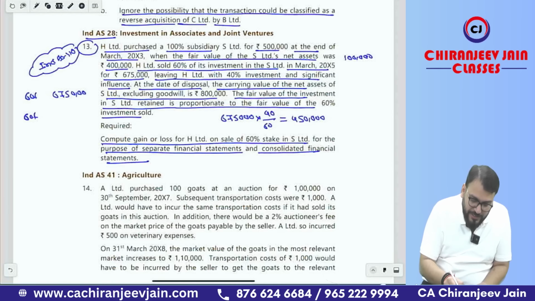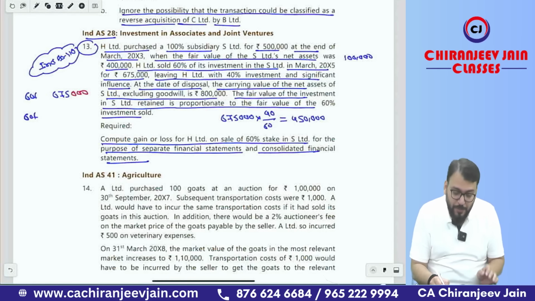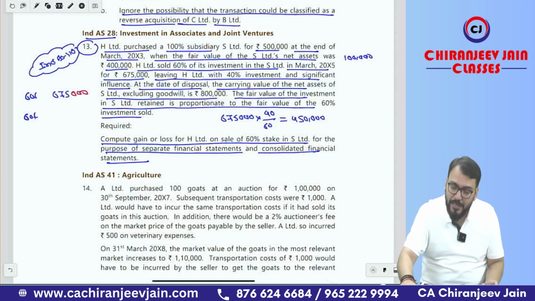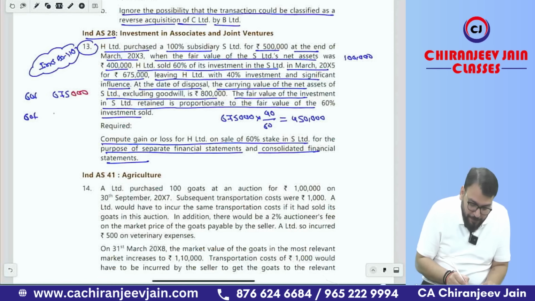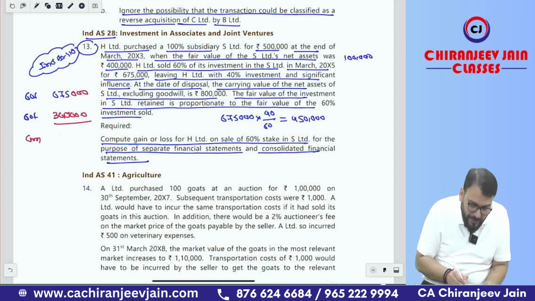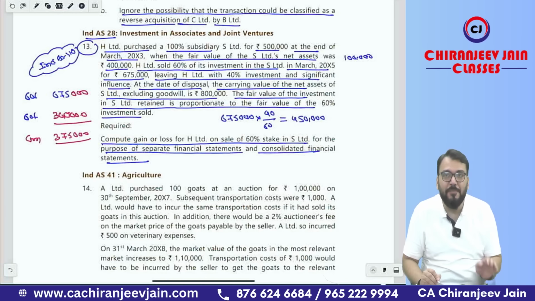Fair value of consideration received. And the cost price of investment acquired of 100% was 5 lakh. Out of 5 lakh, 60% sold. So 5 lakh into 60%. So the carrying amount of investment in separate financial statement which has been sold is 3 lakh. So what is the gain? Gain in separate financial statement will be 3 lakh 75,000.